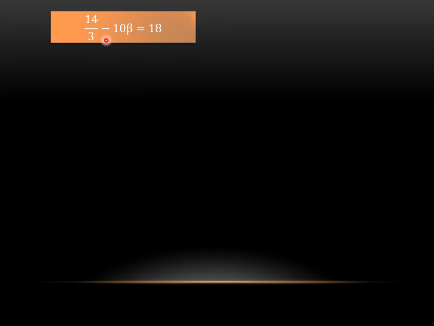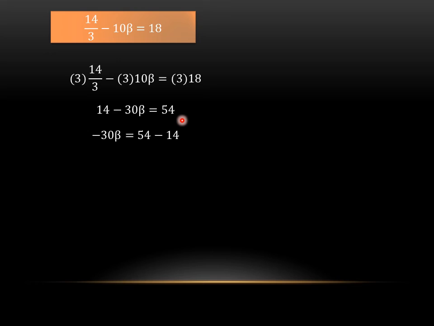This was the last step from the previous slide. Now we are going to omit that denominator, and as I always told you, we have to multiply the denominator with all the given fractions. So multiplying 3 with 14 by 3, then multiplying 3 with minus 10, and after the equal sign we will multiply 3 with 18. This 3 and 3 will get cancelled, so we will get the answer 14 minus 30 beta equals 54. Taking this 14 to the other side of the equation, it will become minus 14. The equation will become minus 30 beta equals 40.